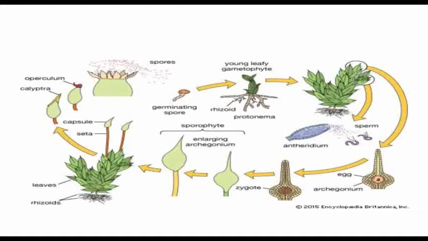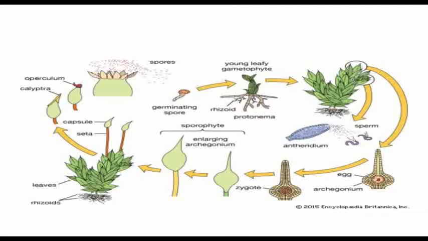The plant remains fixed to the substratum with the help of root-like structures called rhizoids, R-H-I-Z-O-I-D. Sexual reproduction is oogamous type.